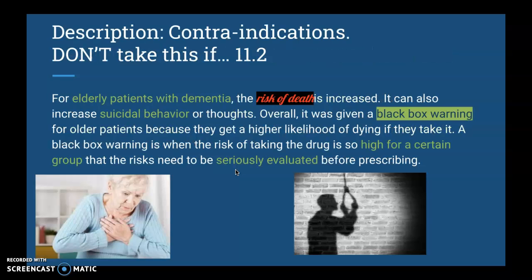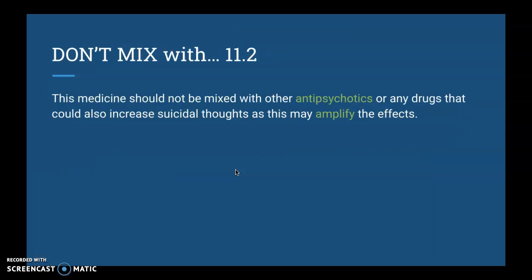And so some contraindications: don't take this drug if ... For elderly patients, the risk of death is also increased. It can increase suicidal behavior or thoughts. Overall, it was given a black box warning for older patients because they have a higher likelihood of dying if they take it. A black box warning is essentially when the risk of taking the drug is so high for certain groups that the risk needs to be seriously evaluated before prescribing. So you're probably not going to want to prescribe this to your grandma.